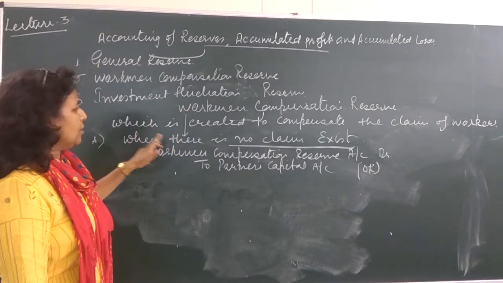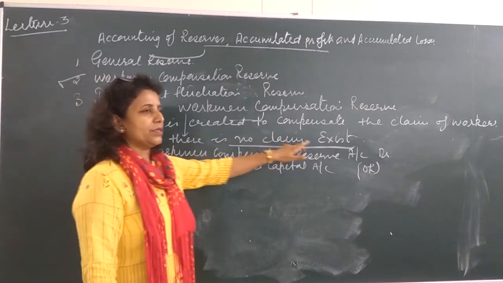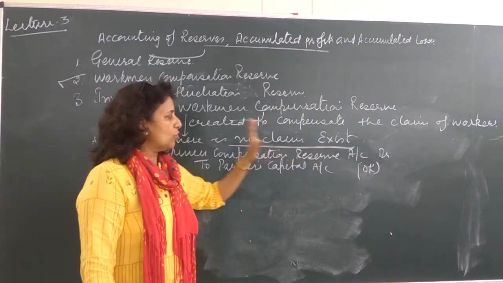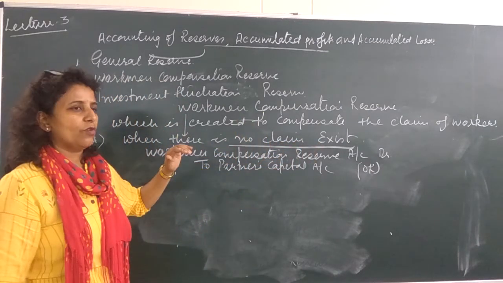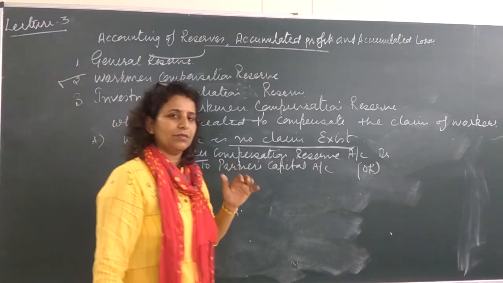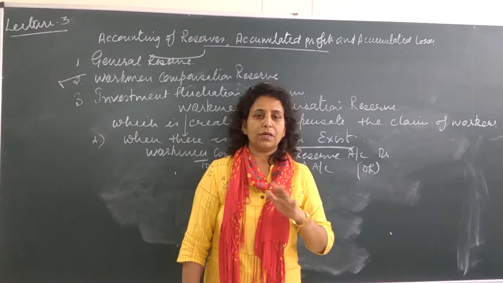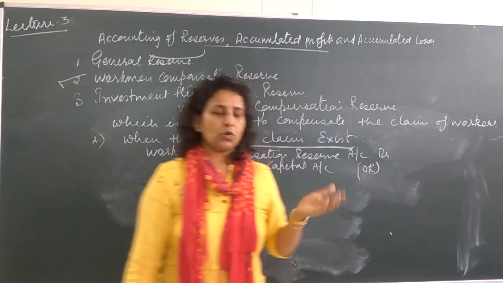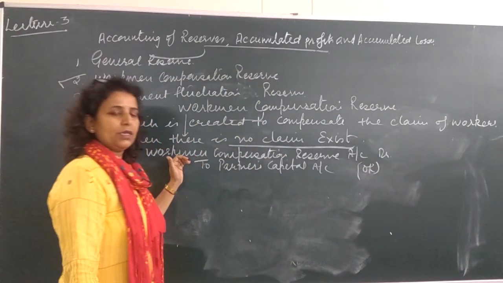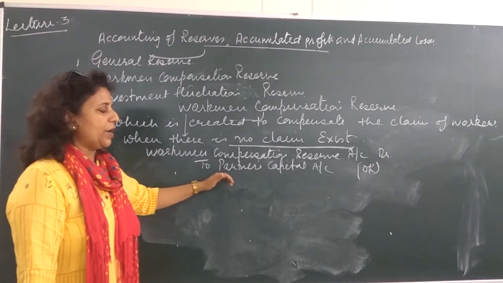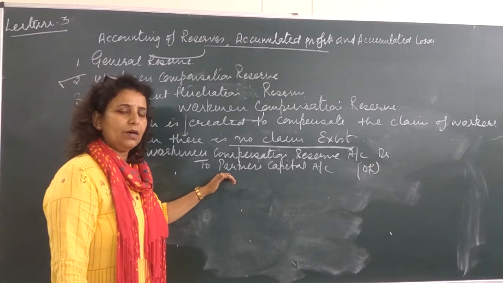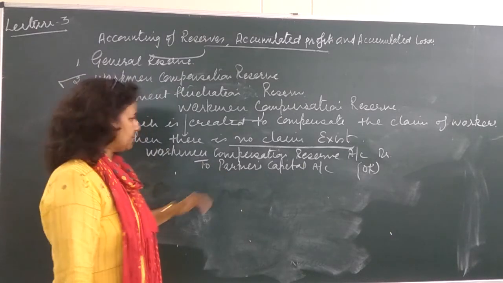When there is no claim existing, what do we have to do? Workmen compensation reserve is debited, because otherwise these reserves are always put on the liability side of the balance sheet. That means it is a credit balance. So when you use it, it should be opposite. It will be debited, and partners capital account will be credited with the amount in the old ratio.